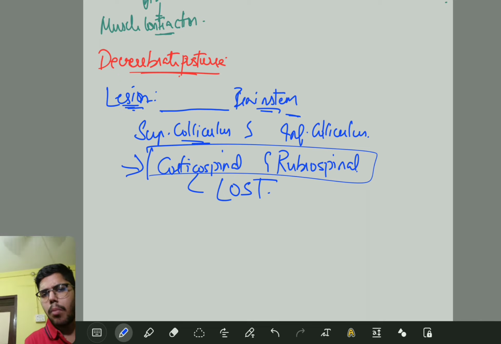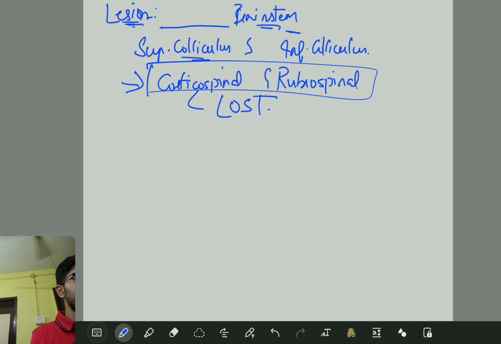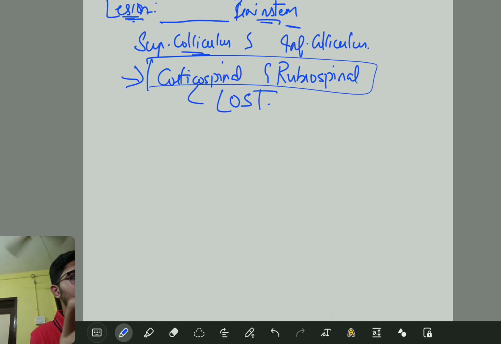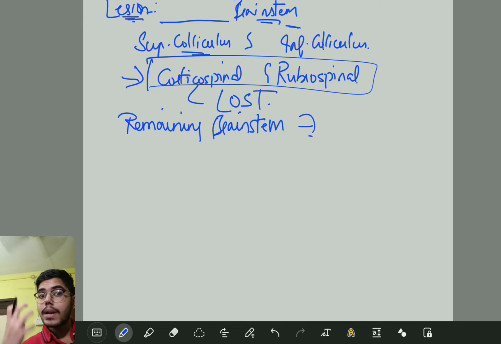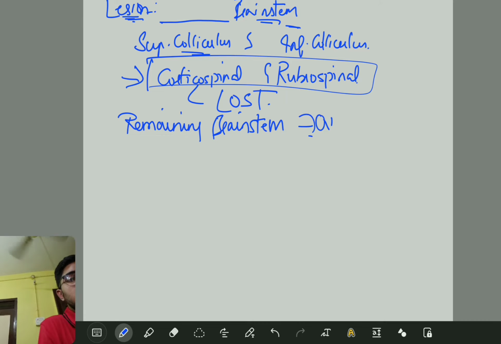This is very important. Okay. Apart from that, we learned about the remaining brainstem pathways. What will happen to them? It will be overactive, mainly your reticulospinal tract.